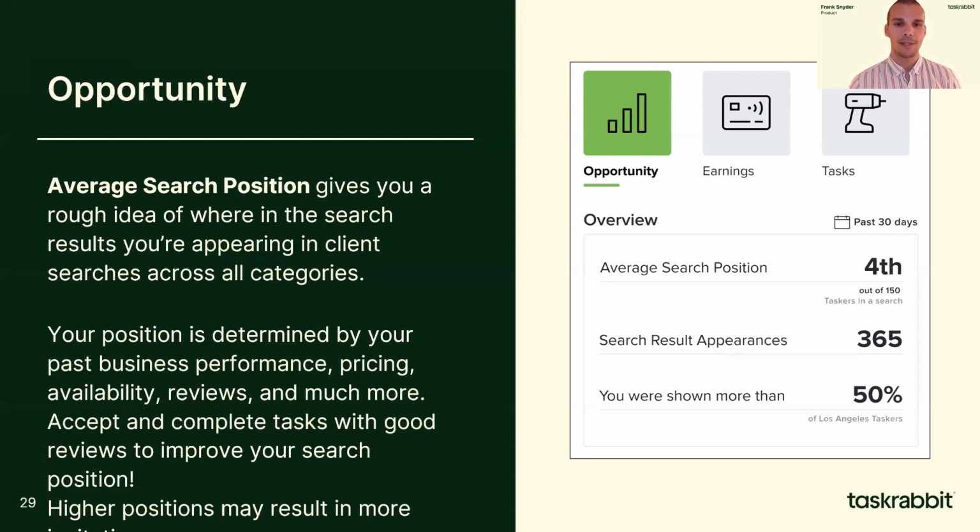Your search position is determined by your past business performance, pricing, availability, and reviews, and whether you have elite status, and much, much more. Higher search positions can result in more invitations, so someone who shows up in the number 2 slot in recommendations is expected to receive more invitations than someone in the 30th position. You can improve your search position by accepting and completing the tasks you receive with good reviews.